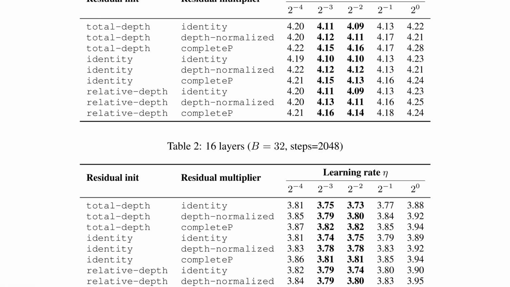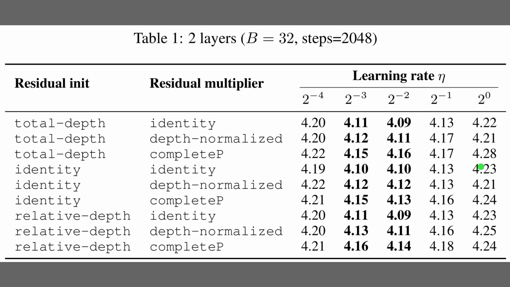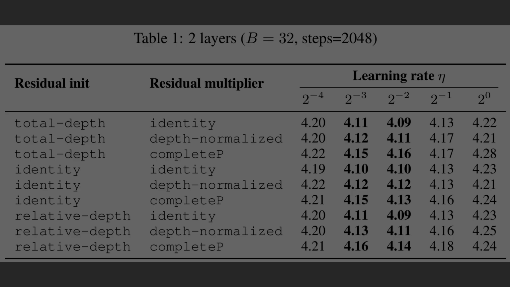Table 1 shows that, for a 2-layer proxy, the best final loss appears at a learning rate near 2 to the minus 2. Depth normalized means both residual and block are scaled by depth, while complete P keeps the residual fixed and scales the block. Across initializations and residual multipliers, differences are small, which suggests learning rate transfer holds. The slight edge goes to total depth initialization with identity residual scaling.